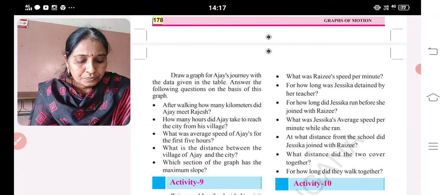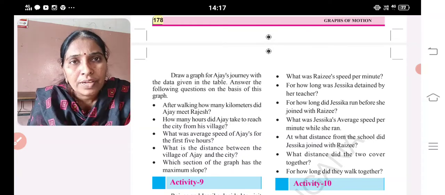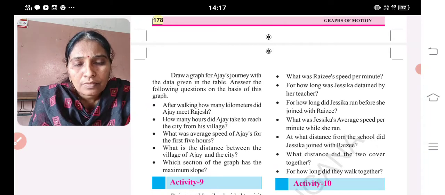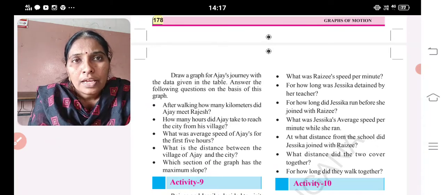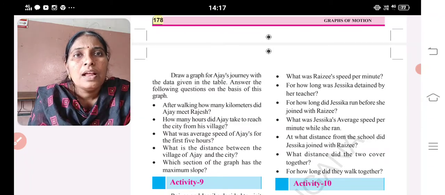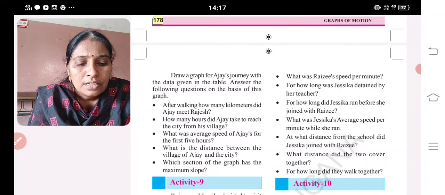So here the rough data is given in table 7. By using the story and the rough data, you have to frame fine data in the form of a table, and using that table, the data, you can draw the graph. And this is homework for you, children.